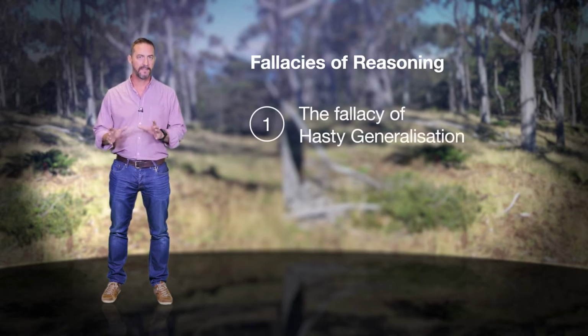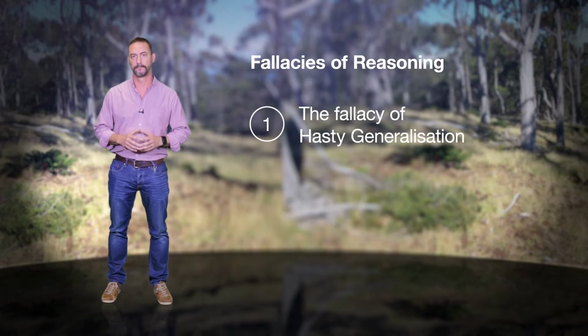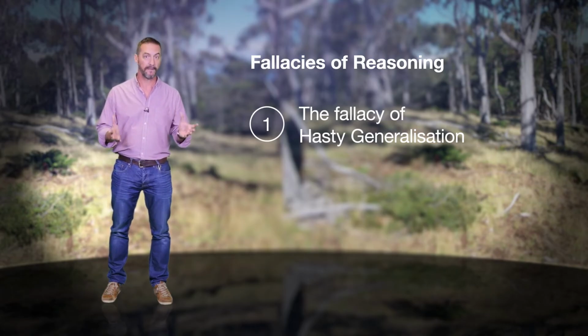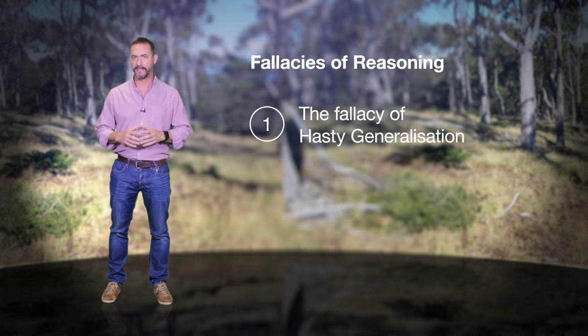The fallacy of hasty generalisation occurs when the sample size is too small. If I meet two philosophers who are extremely clever, I could generalise that all philosophers were extremely clever. That would be a very hasty generalisation, which doesn't mean it's not true, of course.